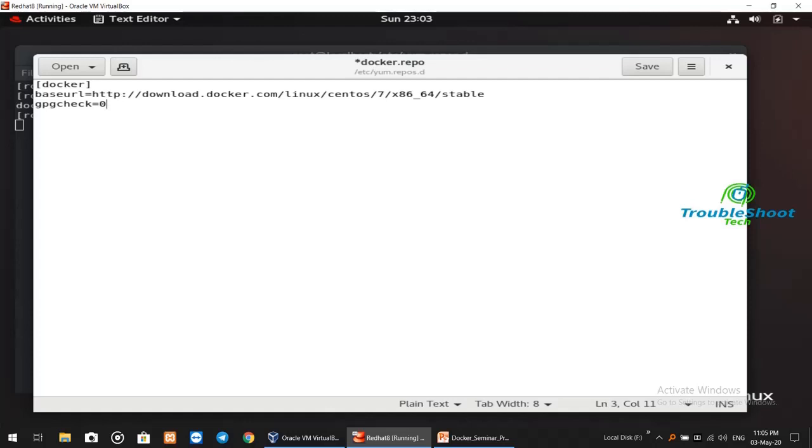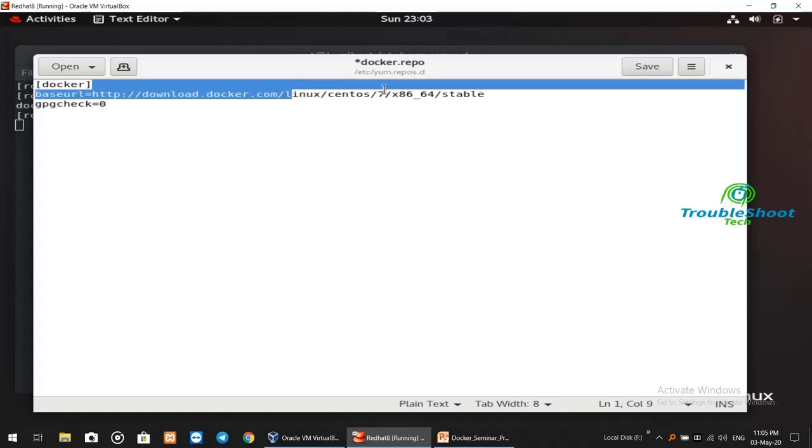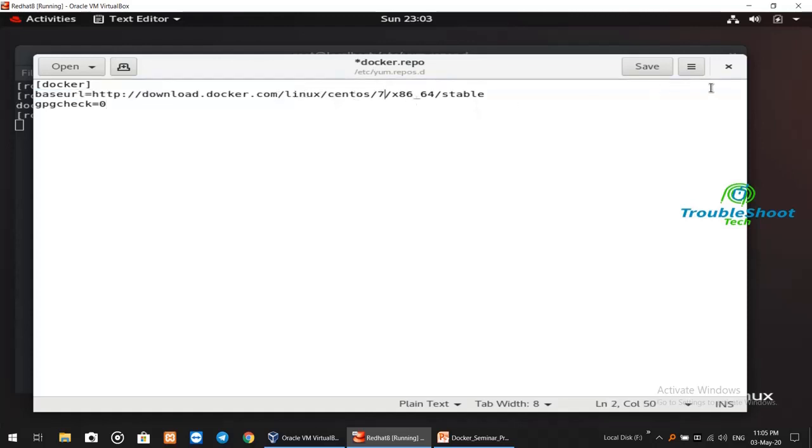Because if it is not written as 0, it will check the digital signatures and it will not install on your system. So this is the site from which we can get the very basic, very stable version of Docker, right? I'll provide you this URL in the description of the video, right?